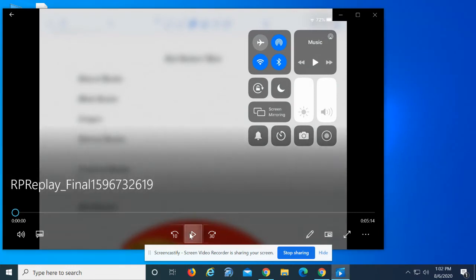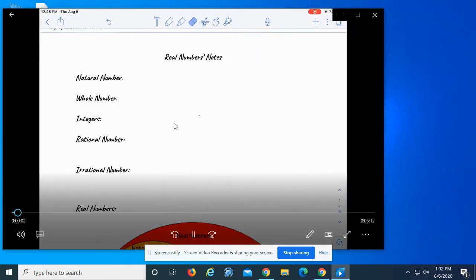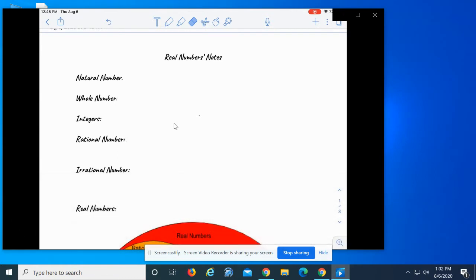Hello, today's lesson is going to be real numbers notes. So the first thing we're going to take a look at is some vocabulary words. We've got to know what a natural number is. A natural number is a traditional counting number like 1, 2, 3, and so on forever. Even 1 billion is a natural number. The reason we call them the natural numbers is because when you're a kid, the first thing you learn to do is count. And so that's why they're called that.